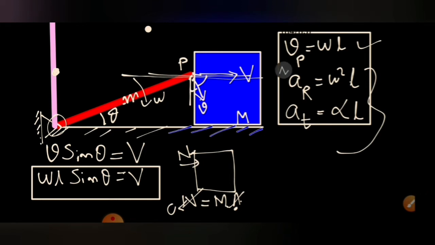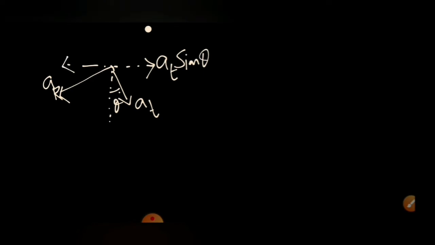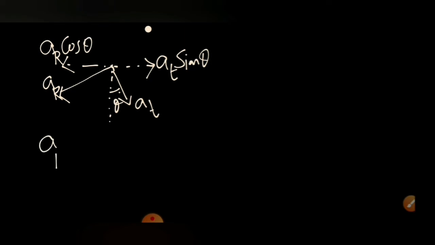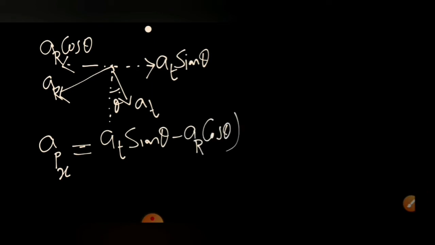So we write AT and AR like this, where this angle is theta. The component of tangential is AT sine theta, and the component of radial is AR cos theta. So the acceleration of point P along the x direction is AT sine theta minus AR cos theta, and that should be equal to the acceleration of the contact point of the block.